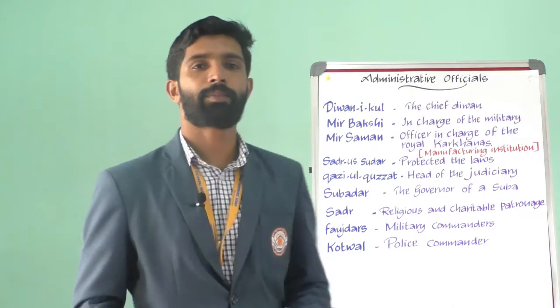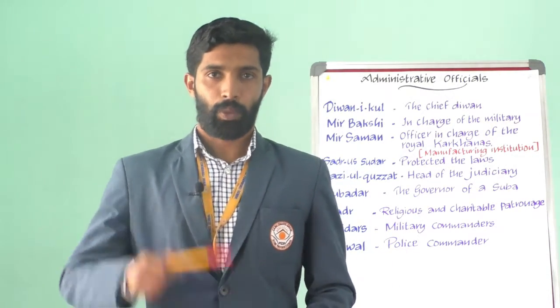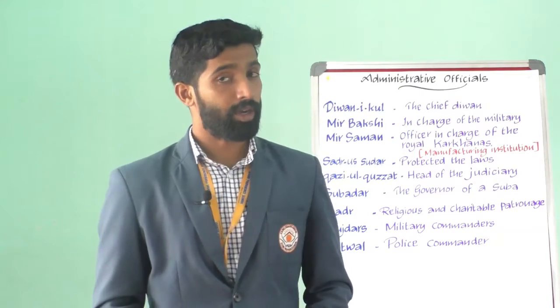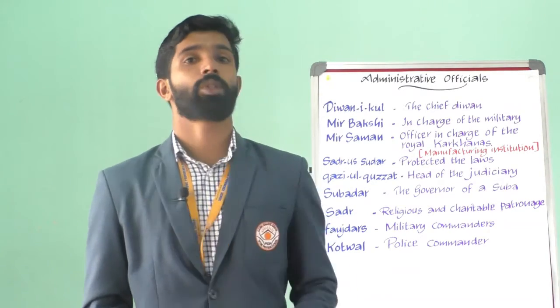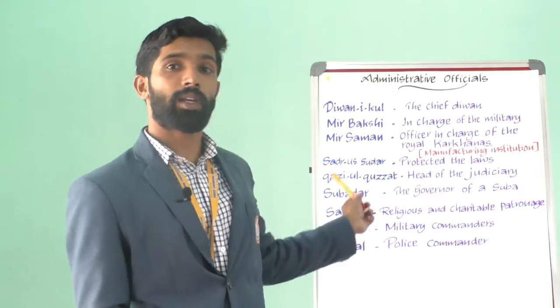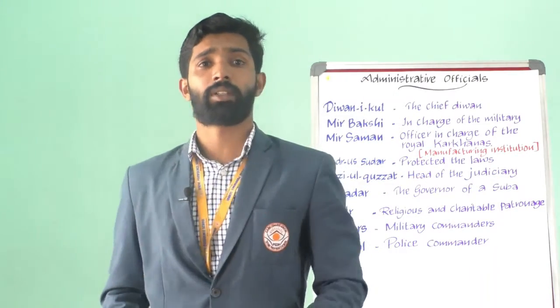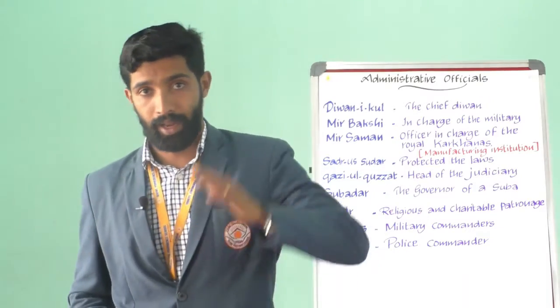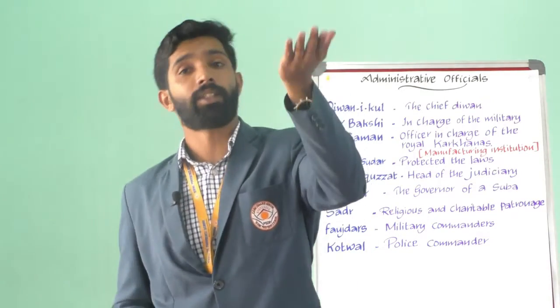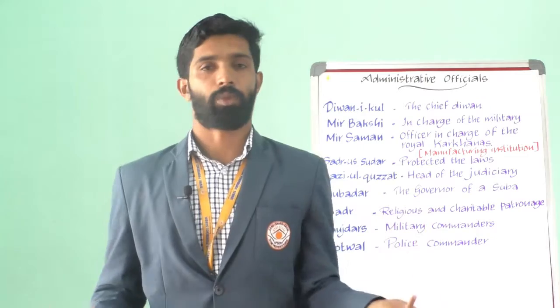The governor of a Suba, that is the Subedar, was directly appointed by the emperor. Usually the tenure of a Subedar was around 3 years. He looked after the welfare of the people and the army and maintained law and order in the Suba.